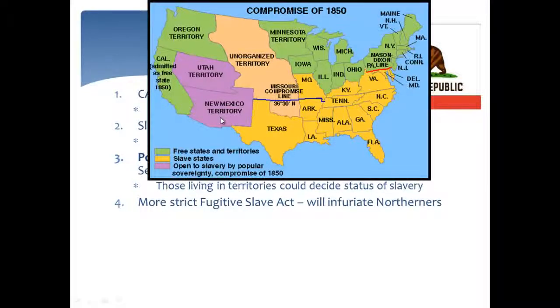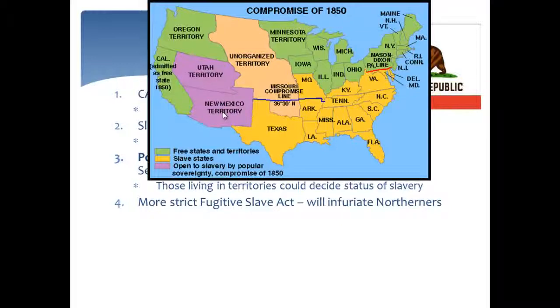So if people in New Mexico wanted slavery, they would vote on it. The people in Virginia or Pennsylvania, they would have no say if there's slavery in New Mexico. According to popular sovereignty, it's the people that live there. And this will be, again, as I mentioned, a common theme in the 1850s.